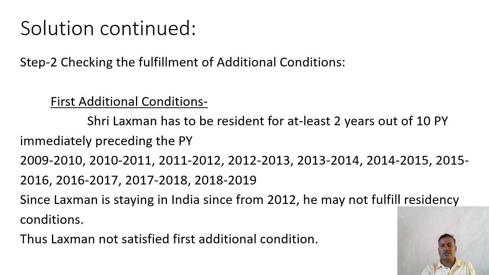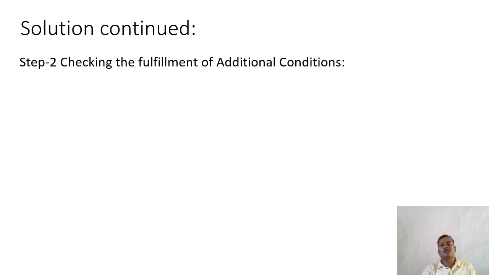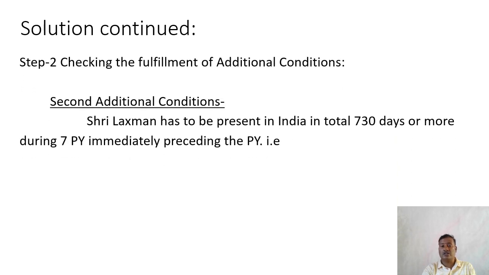In these 10 previous years, Lakshman is staying in India since 2012. So he may not fulfill the residency conditions. So here Mr. Lakshman fails to satisfy the first additional condition. Once an individual fails to satisfy the first additional condition, it is not necessary to check the second additional condition, because even though he satisfies the second additional condition, his residential status will remain as not ordinarily resident. To be ordinarily resident, an individual has to satisfy both the additional conditions.